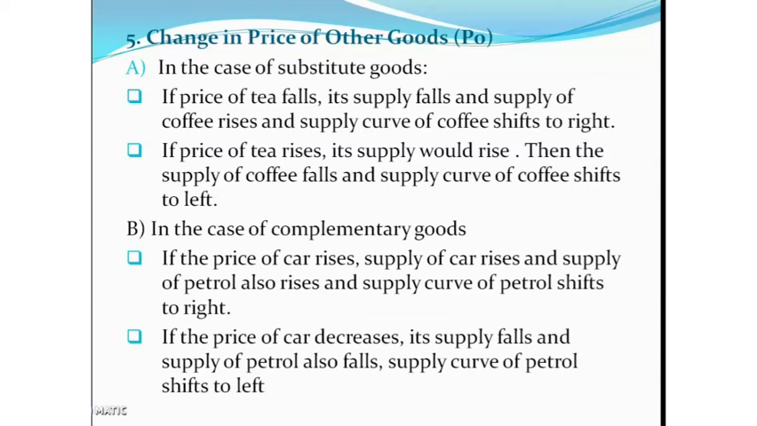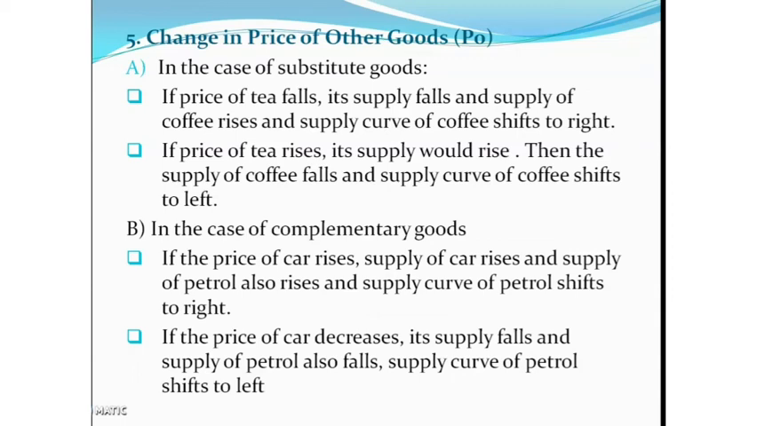Okay. Then if price of tea rises, its supply rises. Then the supply of coffee falls and the supply curve of coffee shifts to the left. Here it is not the decrease or increase in the price of coffee. The shift in supply curve of coffee is due to increase or decrease in the price of tea. So this is the effect of price of other goods on supply of a commodity.